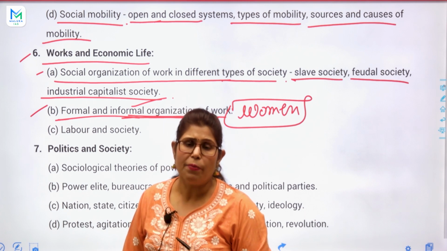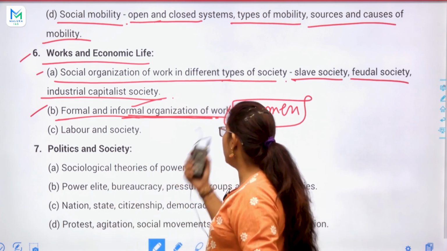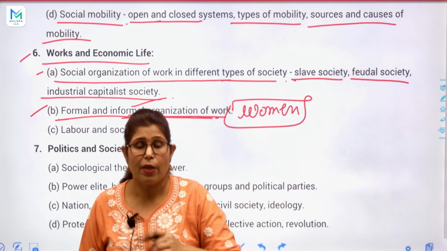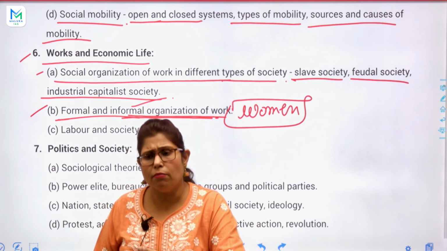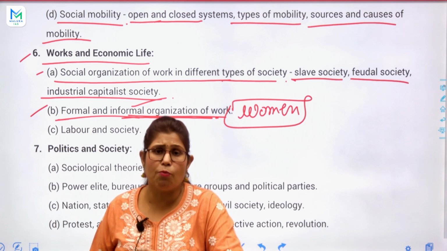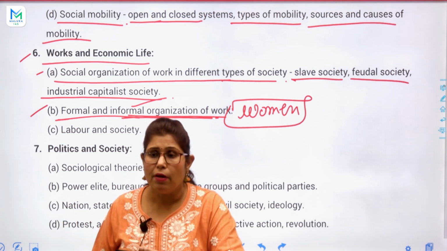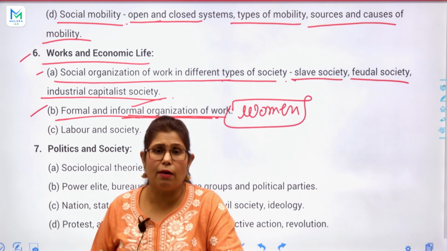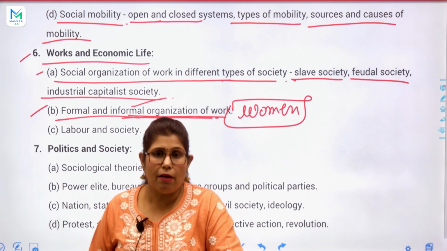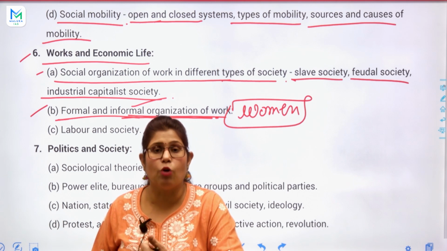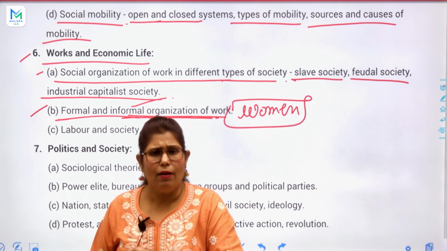That's why I have also chosen the informal organization of work. Just because I am a freelancer here, and some proposals came to me to join an academy full time, but the timing was 9 to 7 or 8 p.m. That is a very long time for me, because I have two daughters and household work. So I denied that proposal.